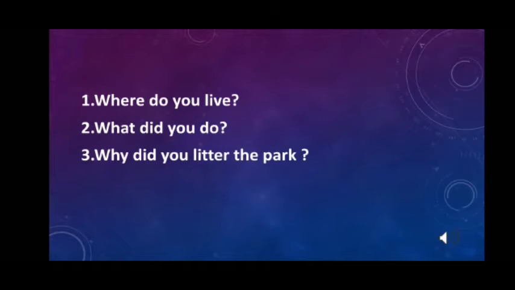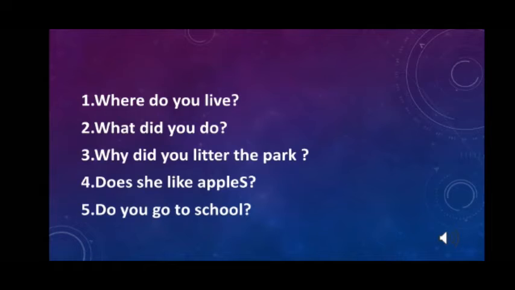Children, when you observe and read all these sentences, you will find that each group of words makes complete sense, and that is why we call each group of words a sentence. A sentence starts with a capital letter and ends with a full stop.